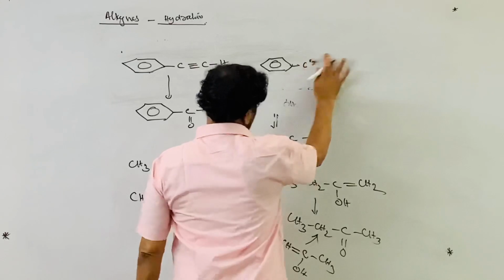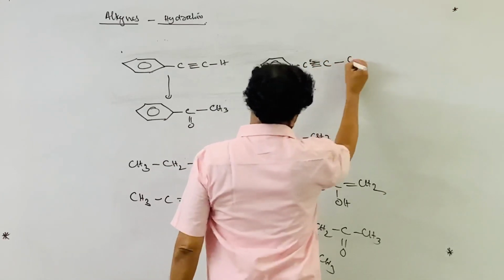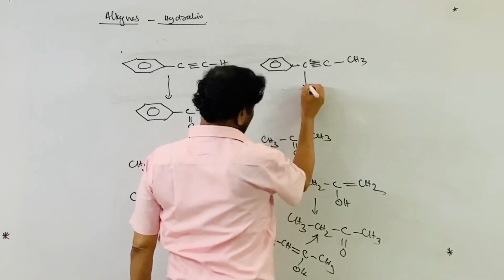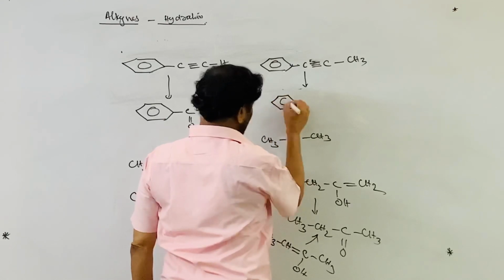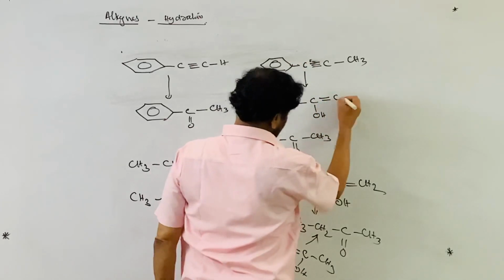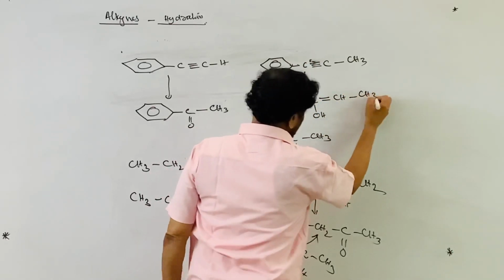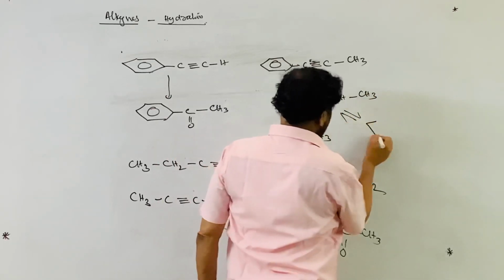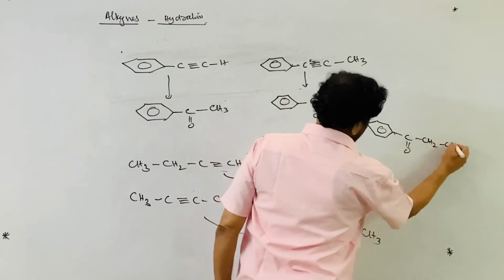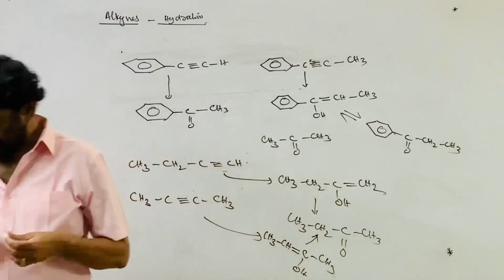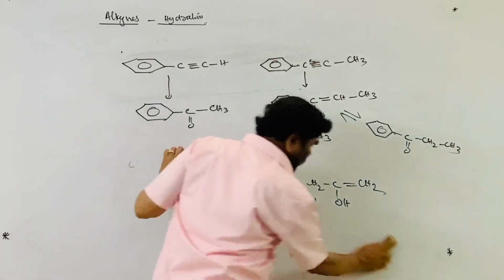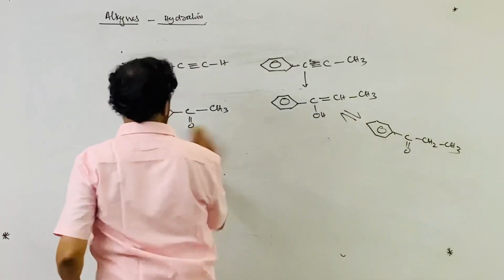If I take this one, there is a possibility of formation of two products. The addition of water takes place according to Markovnikov's rule. Here OH is added because the corresponding carbocation is relatively more stable. This leads to the formation of ethyl methyl ketone. So these are the methods of preparation of only ketones. Starting from alkynes, we can prepare the ketones.